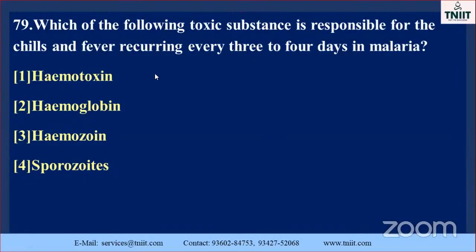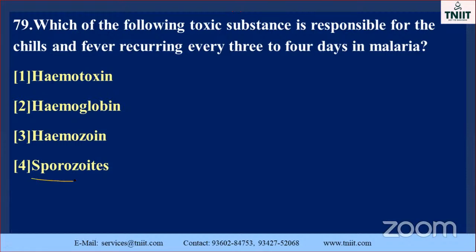Go to the next one. Which of the following toxic substances is responsible for the chills and fever recurring every 3 to 4 days in malaria? See this one, you already know it very well.